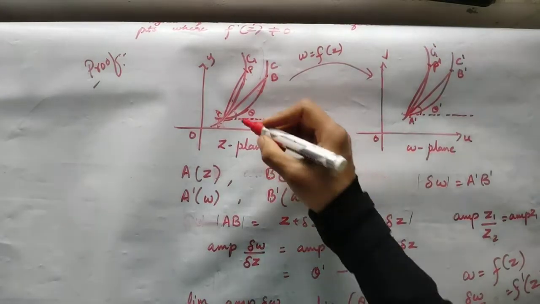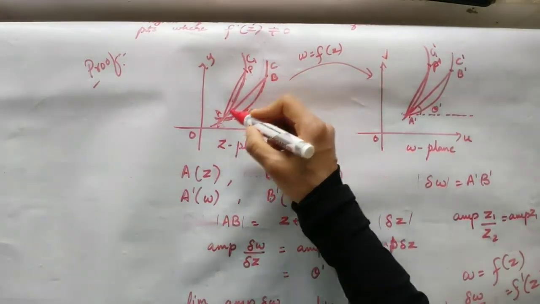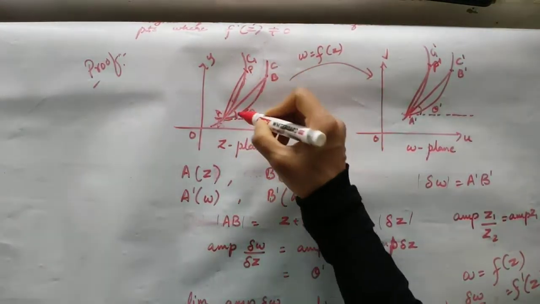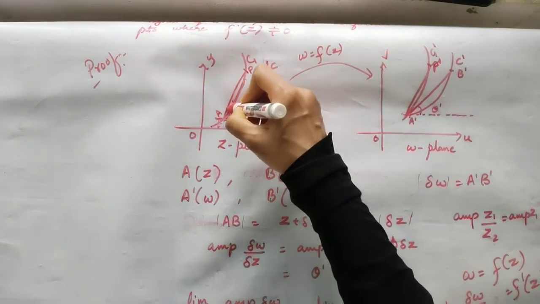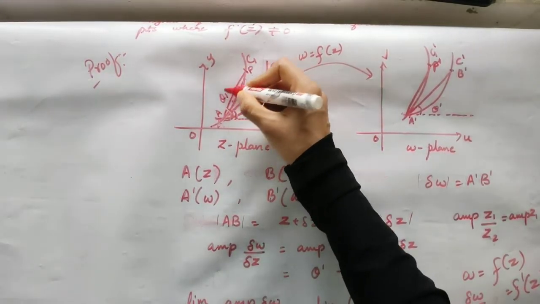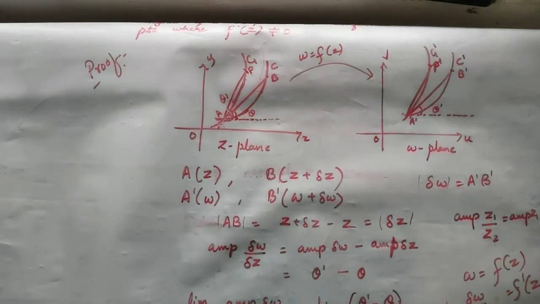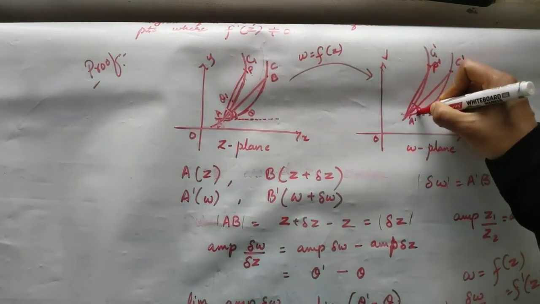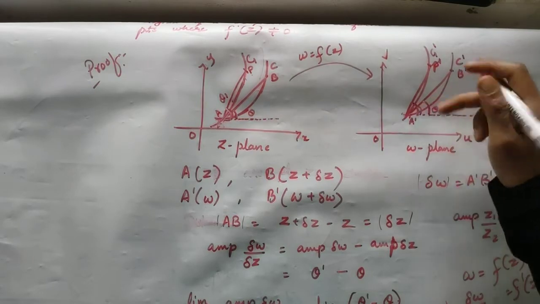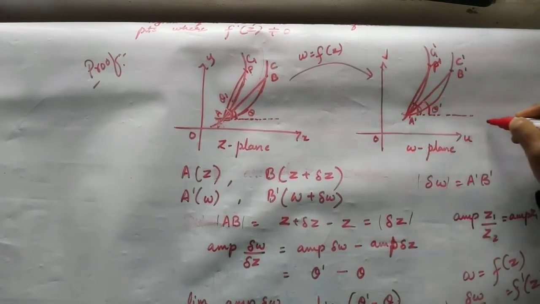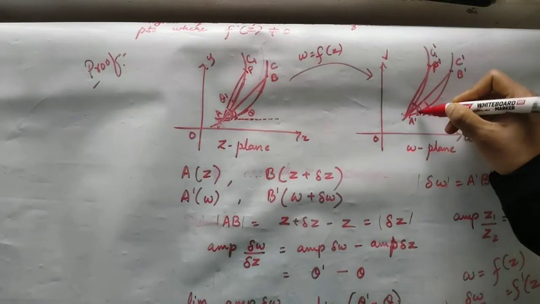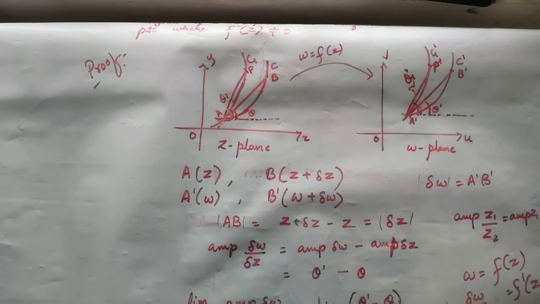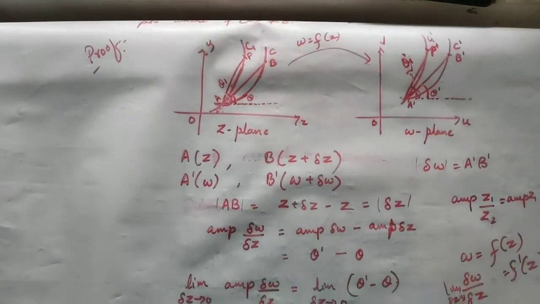Now the angle made by the chord AB with the x-axis was theta. So now the chord AP with the x-axis will make this angle. I hope you can see this. This angle I am going to call theta 1 because it corresponds to C1. Similarly, A dash P dash is also making an angle with the x-axis, this complete angle. This angle is theta dash. This small angle of A dash B dash with the x-axis, I mean the u-axis in this case. And here A dash P dash is making an angle of theta 1 dash, because it corresponds to C1 dash.